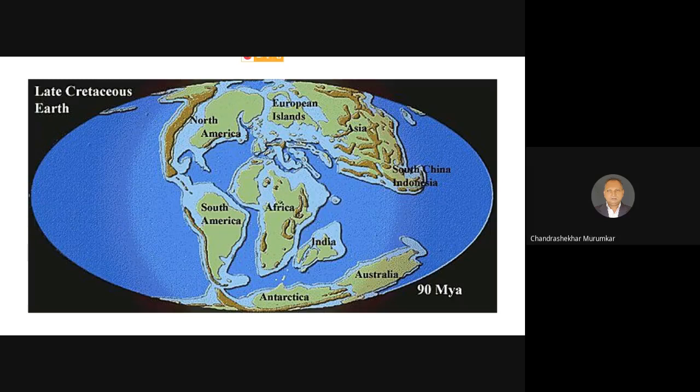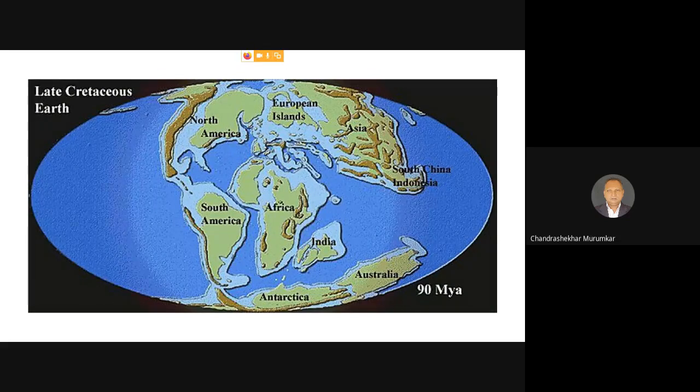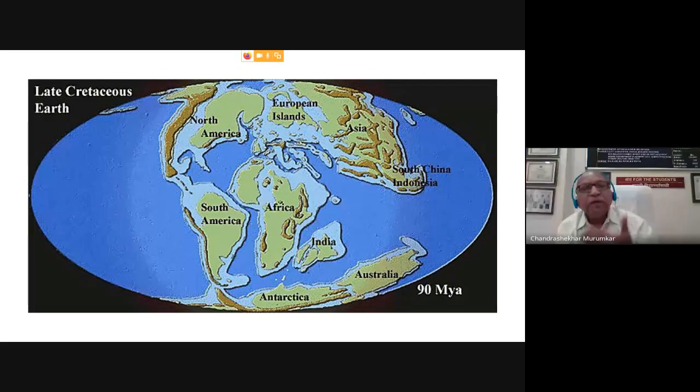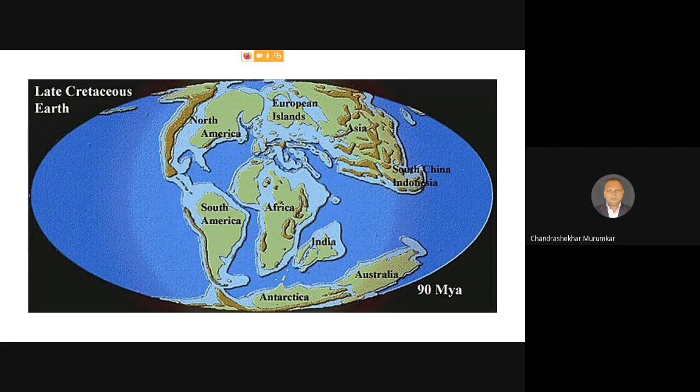Whereas North America, European islands and Asia, particularly Russia and China, these continents are again connected to each other and they are present in the northern hemisphere. It means the Pangaea is splitting in a horizontal fashion, and half of it is going towards the north and the remaining part is still present in the south pole, south region. So this is the landmark.